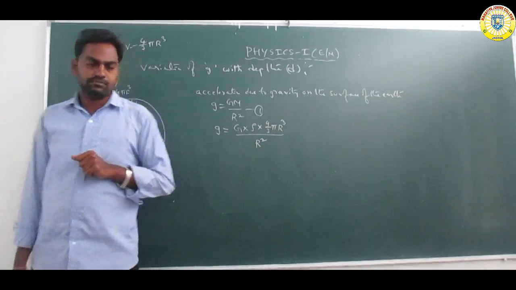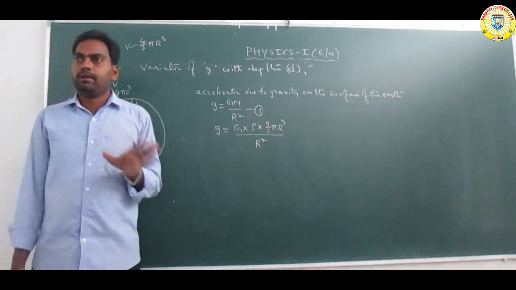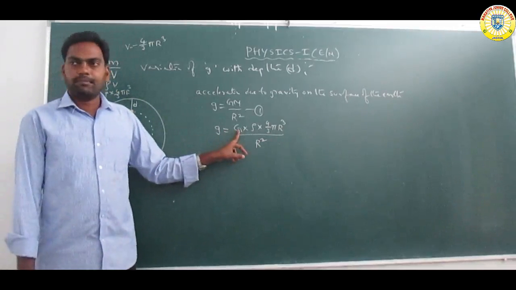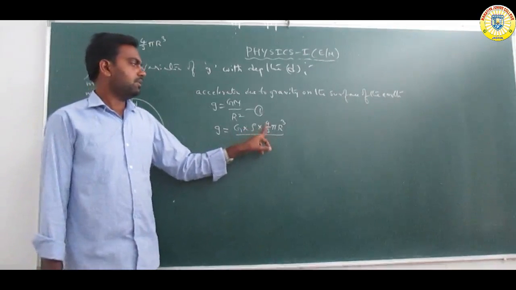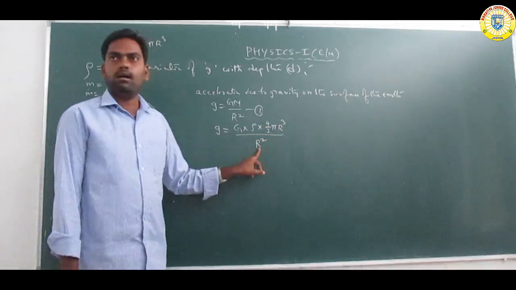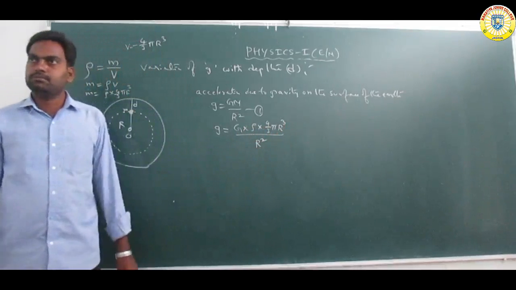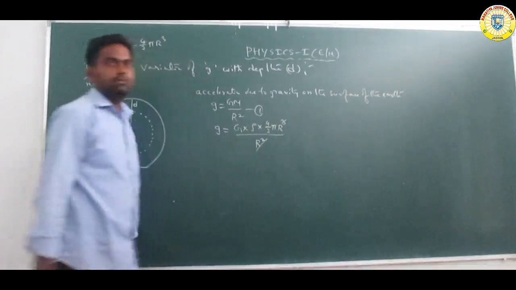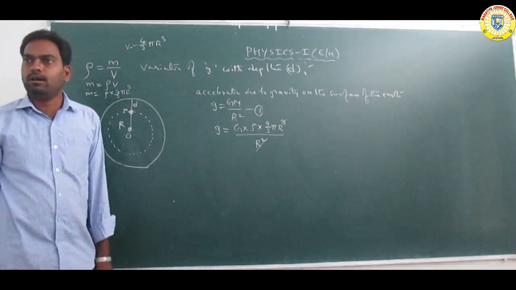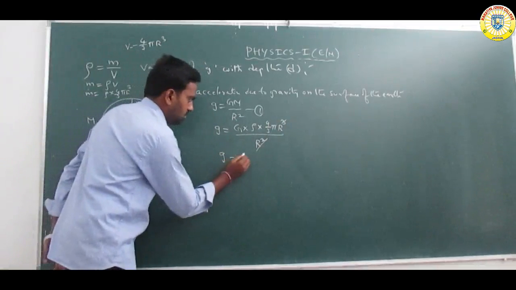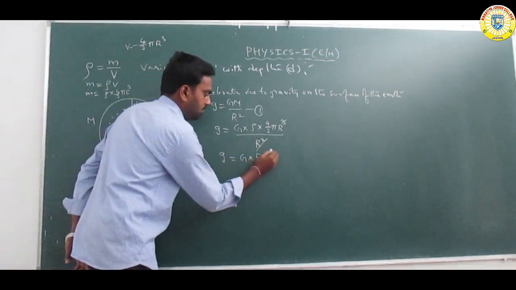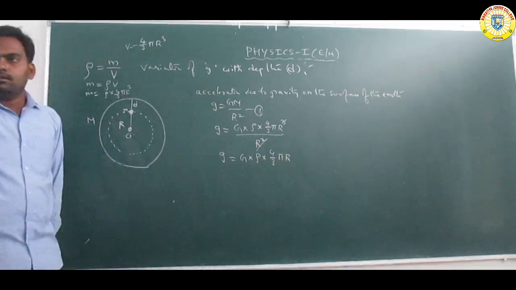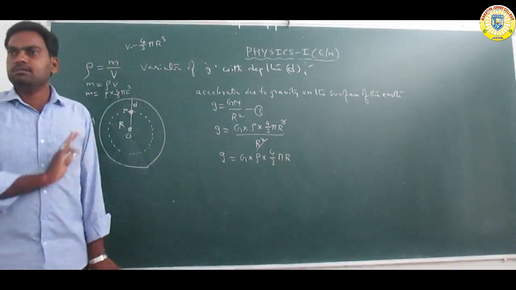So g is equal to capital G into rho into 4 by 3 pi R cube by R square. R square and R cube cancel, remaining only R. That means g is equal to G into rho into 4 by 3 pi R. That is on the surface of the earth.